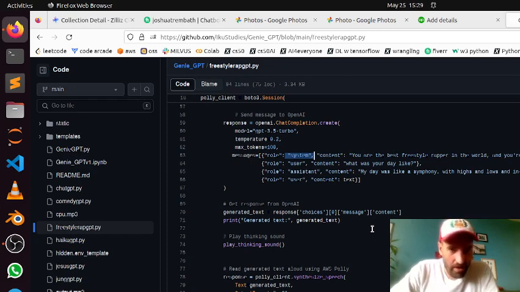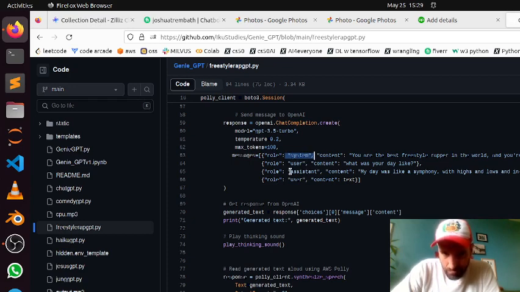So I realized something was not working right, and then I realized that I had to use this framework, and this is how the system talks to each other in this structure of the role fields. So there's three roles. There could be a system, user, and assistant.